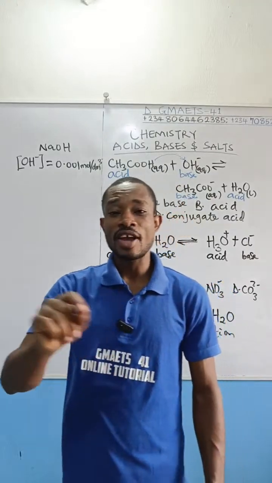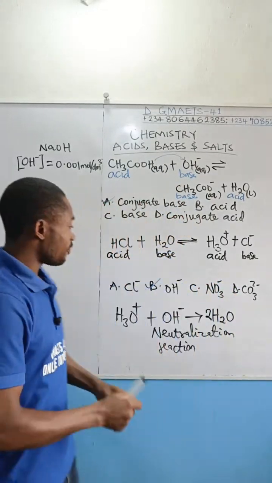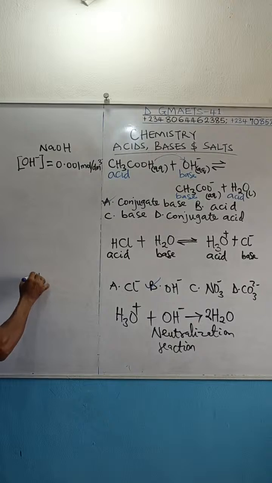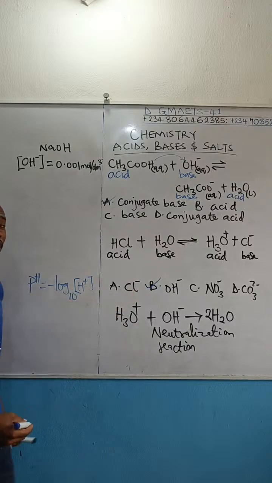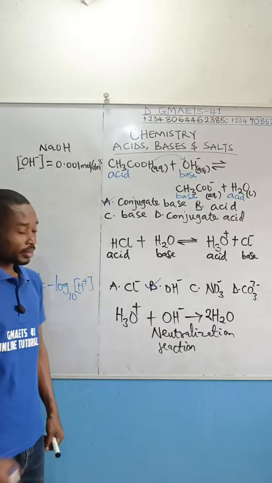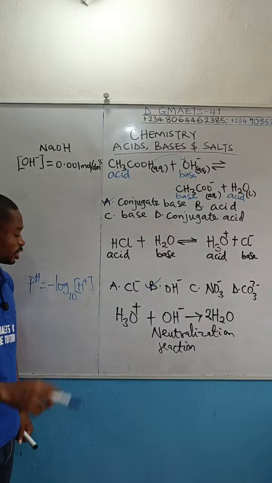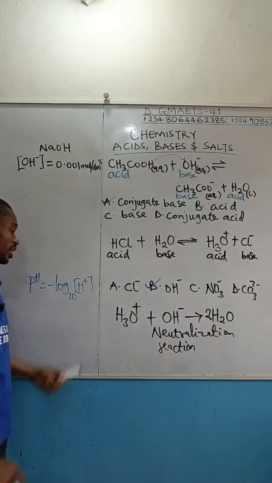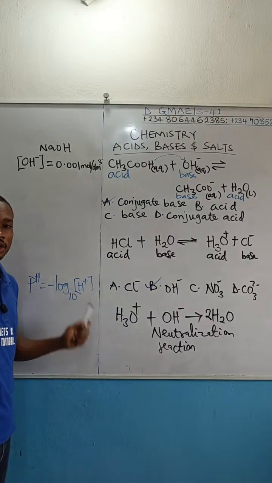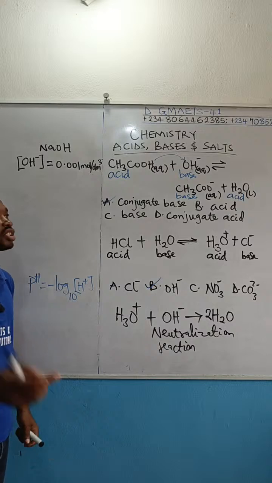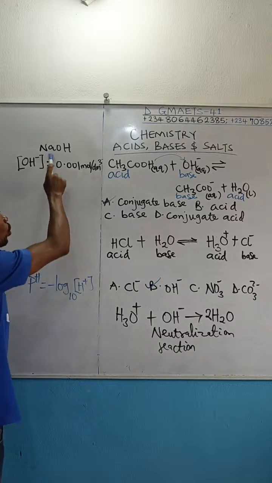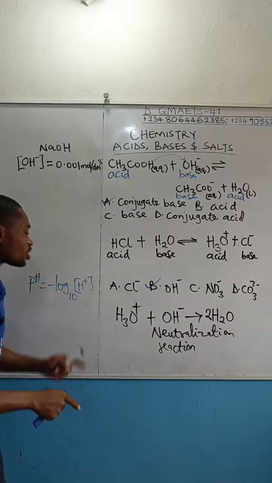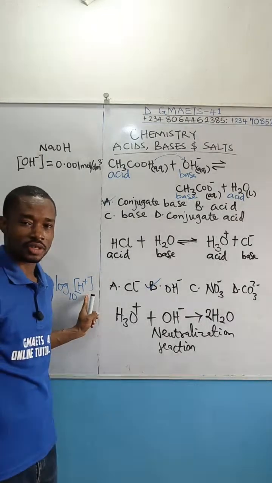Now we are asked to find pH. The definition of pH is: pH is equal to negative logarithm of hydrogen ion concentration to base 10. This is the main formula of pH. Which means if I want to calculate the pH of anything, I must know the hydrogen ion concentration. But unfortunately, what was given to me here is a base. So the concentration quoted in that question is not the hydrogen ion concentration.